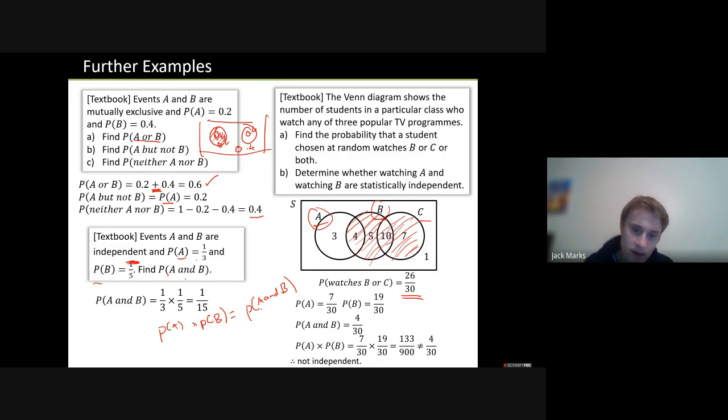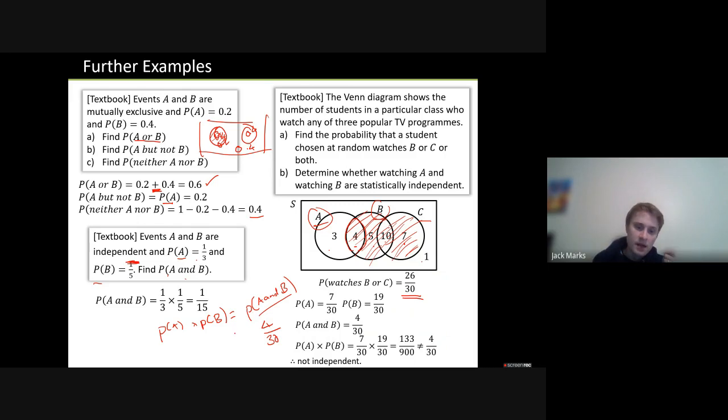Well, let's start with the A and B, because this is the piece that's normally in the diagram. A and B means the overlap. So that's 4 out of, I'm going to sort of cheat here a little bit, out of 30. Okay, so if I added all of these together, I should get 30.